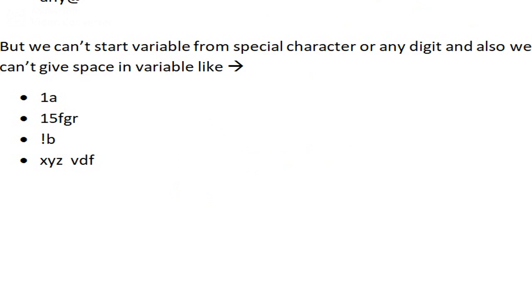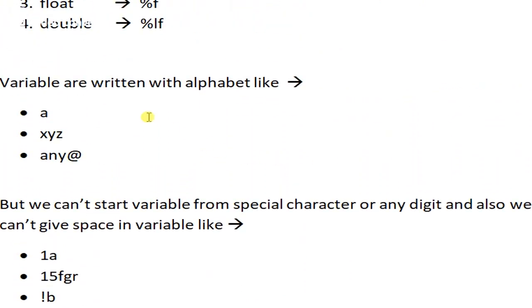But in uppercase, we use these variables, and these are valid variables because in this we start with an alphabet. We can't use a special character first; we can use a special character at the end. We can't use a digit first; we can use a digit here, but we can't use a digit here.